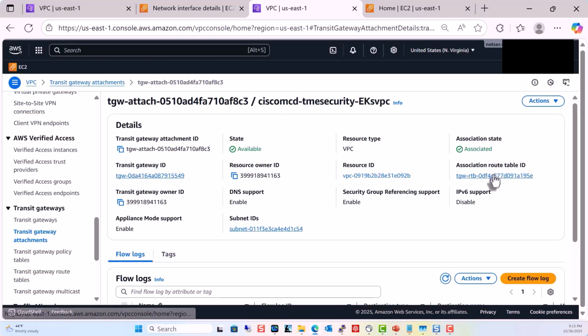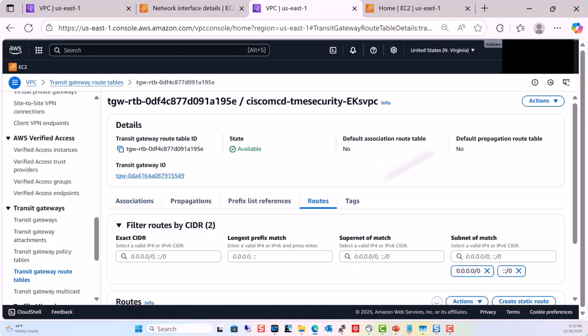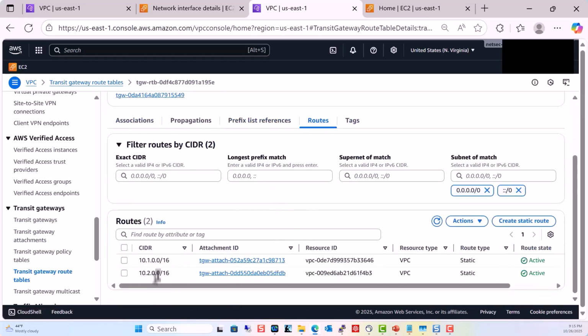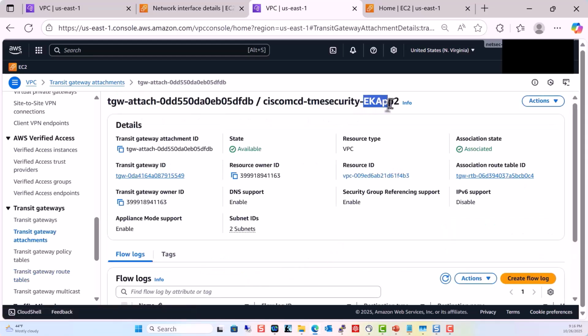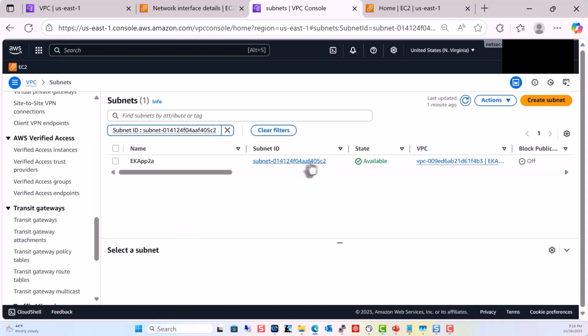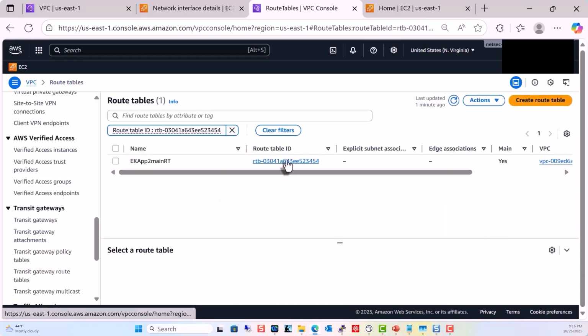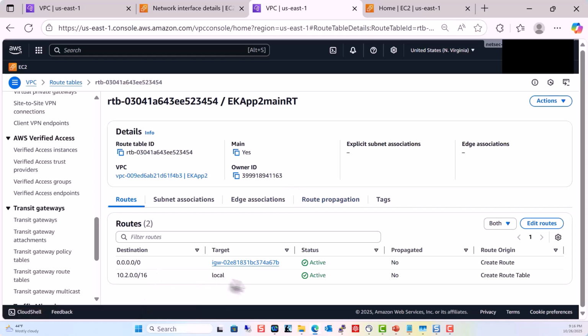That transit gateway route table says to return the traffic to the appropriate VPC. Once it arrives in the VPC, it uses the transit gateway subnet that's associated with that VPC attachment. That subnet has a route table, and that route table has a local route which will deliver the traffic to the appropriate VM.